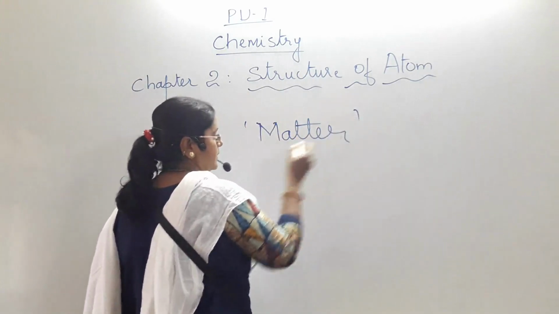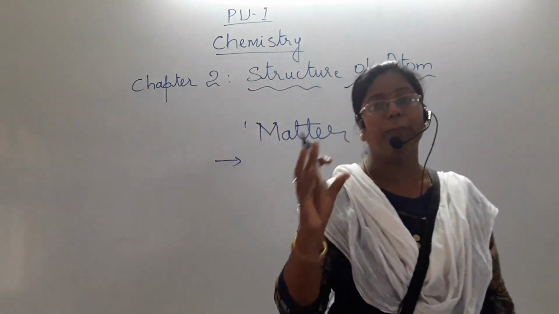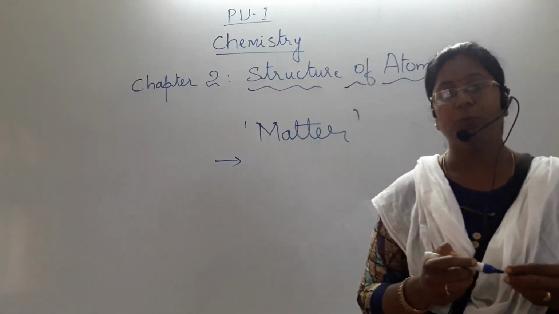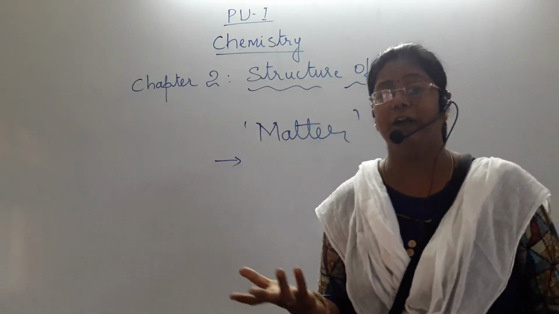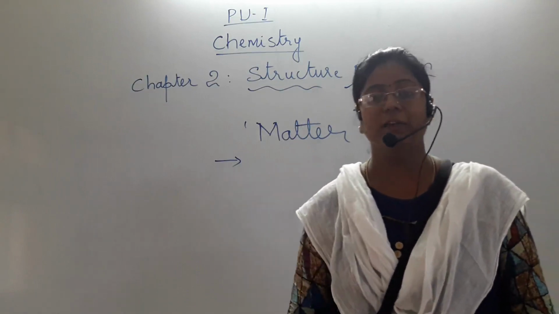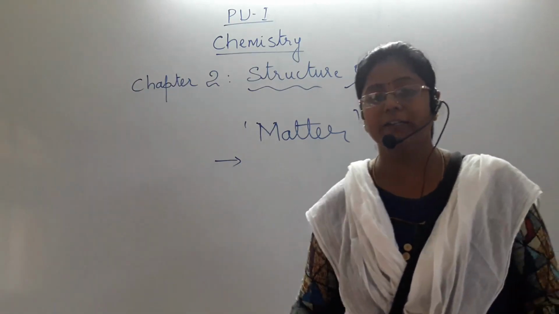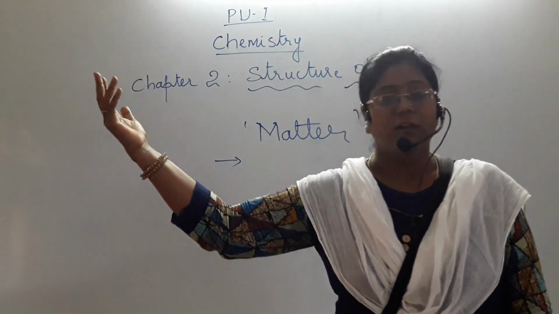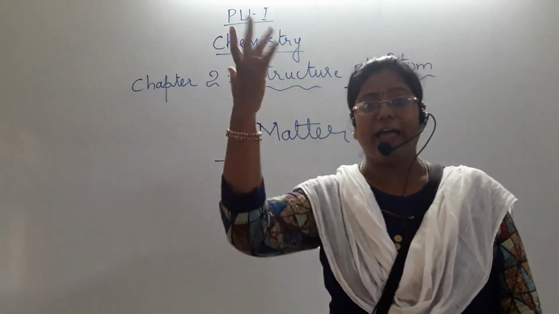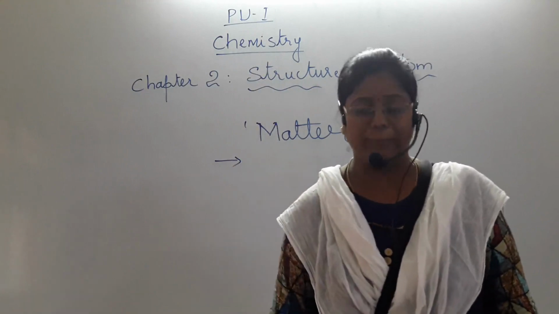Matter is defined as anything that occupies space, has mass, and whose presence can be felt. Air is matter, book is matter, pen is matter, these walls are matter, fan is matter. Whatever you can see around yourself is matter.